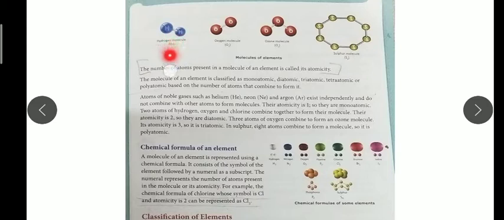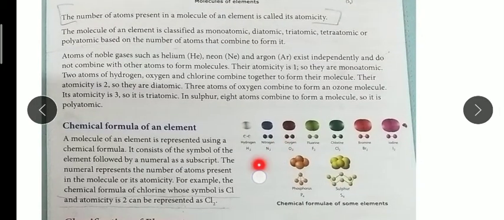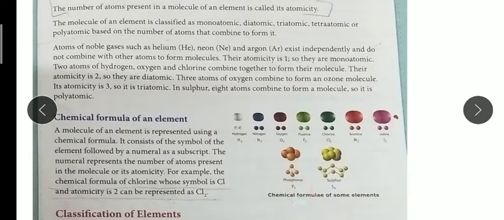So for hydrogen we always write H2, for oxygen we write O2, ozone is O3, sulfur is S8, sorry. Like this, nitrogen, hydrogen, oxygen, fluorine, chlorine, bromine, all are diatomic, they are made up of two atoms, a combination of two atoms. Phosphorus is tetra, P4, and sulfur is octa, S8.